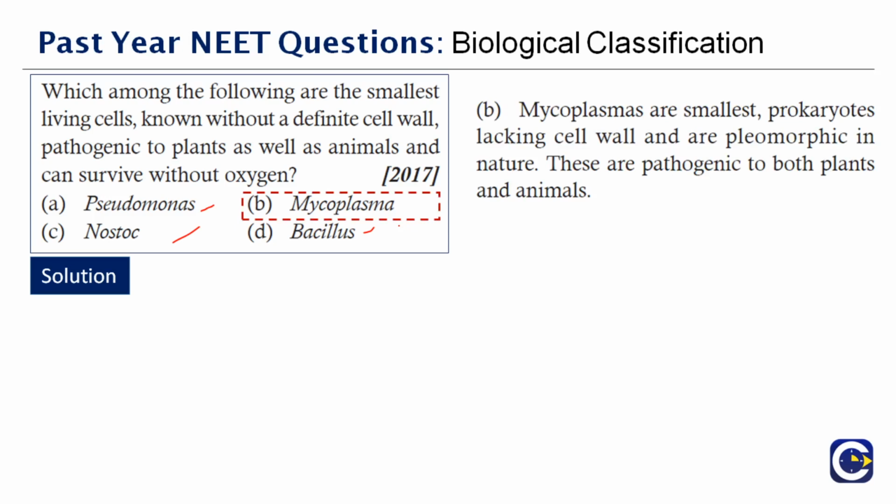And another thing to note here is they are very pathogenic to animals, especially mammals. They cause an important disease called tuberculosis in humans, which is caused by this particular Mycobacterium tuberculosis. Okay, the correct answer is option B.